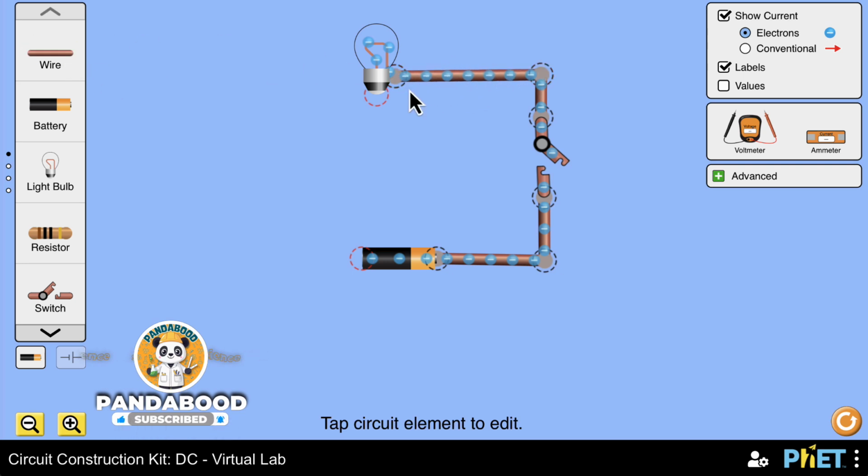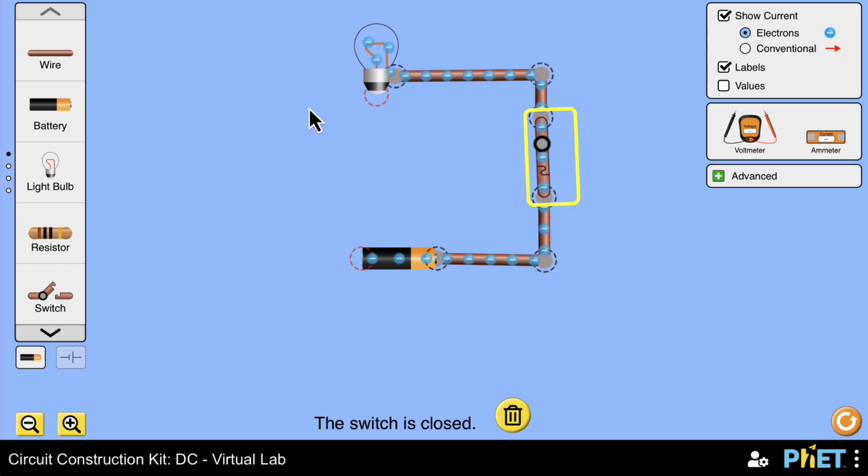Now it's the time to turn the switch on. Oh, it didn't work. Why? For us to use electricity, we need to have a complete circuit. An electrical circuit is the path in which electricity flows. So it must be complete and closed without any gaps.